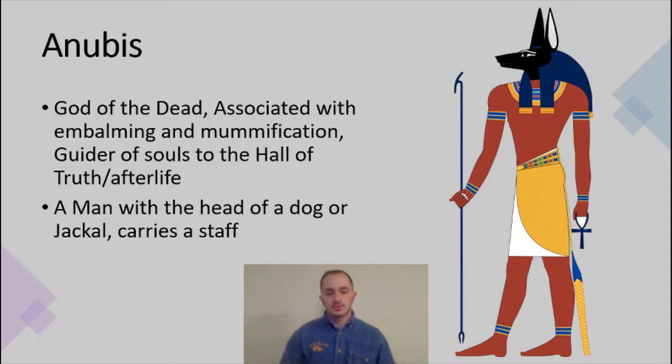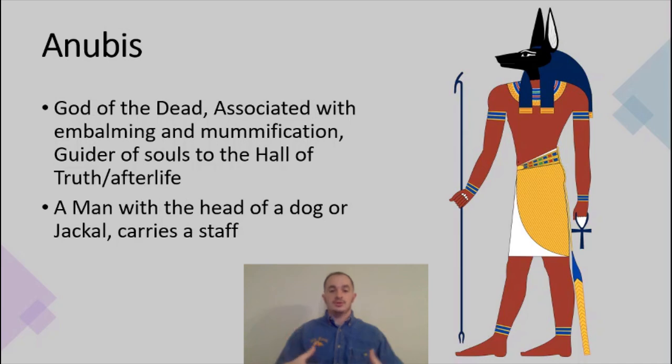Anubis would have an important role in the weighing of your heart, and if your heart balanced with this scale, then you could go on to the afterlife, and if not, then you would go to the underworld. So he was one of the many different gods of the dead. He would be the one that would guide the souls to this point and help in the weighing, which is why he is associated with embalming and mummification.